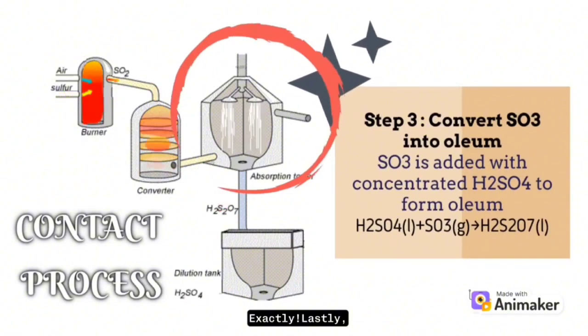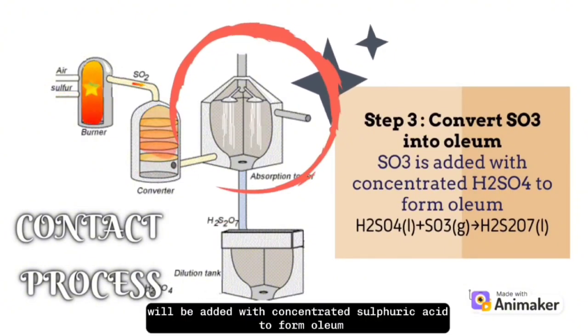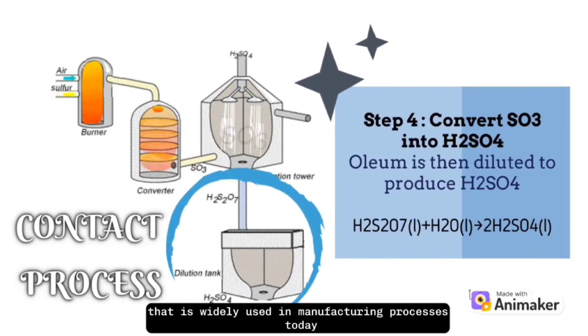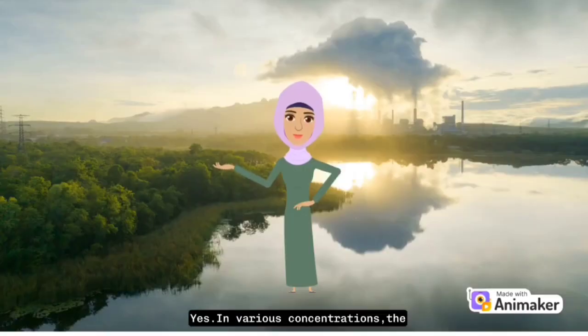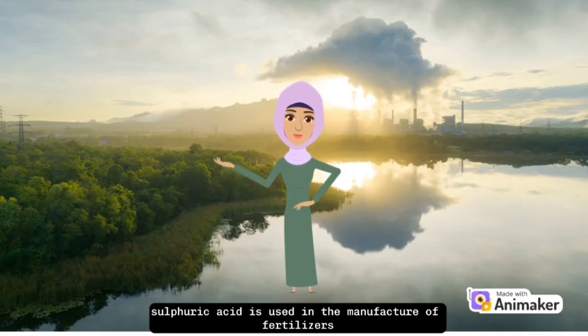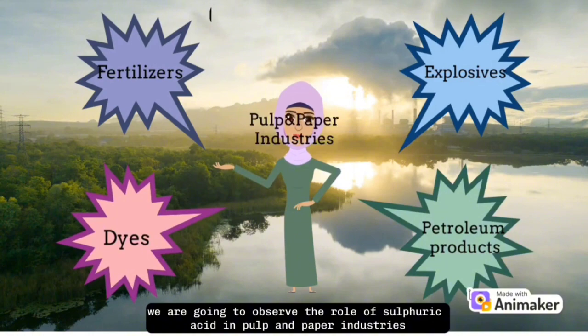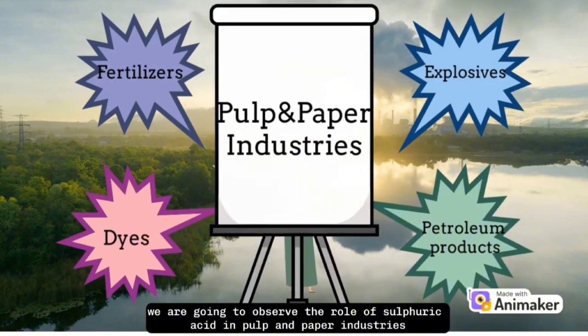Exactly. Lastly, sulfur trioxide will be added with concentrated sulfuric acid to form oleum. Oleum is then diluted to produce sulfuric acid that is widely used in manufacturing process today. Yes, in various concentrations, the acid is used in the manufacture of fertilizers, explosives, petroleum products and dyes. In this video, we are going to observe the role of sulfuric acid in pulp and paper industries.